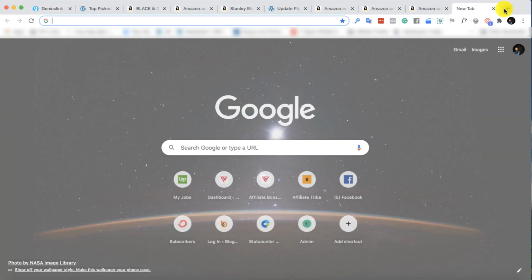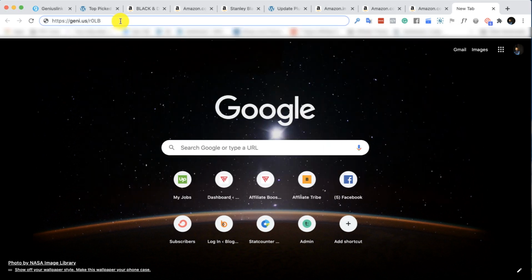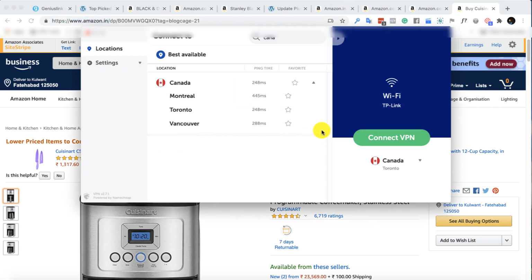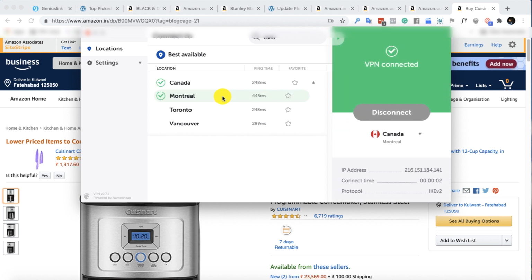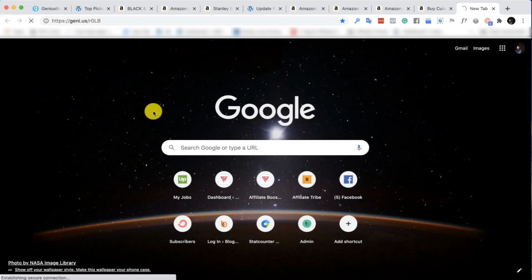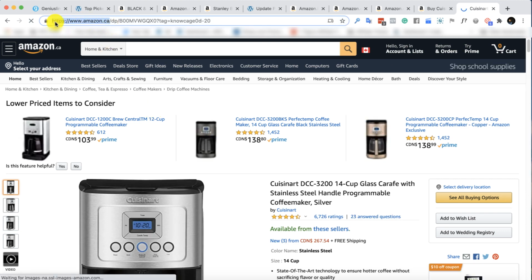If I open this link sitting in India right now, and I can see that my VPN is not connected, which means right now I'm sitting in India. So if I open this link by sitting in India, it will redirect me to the Indian store. You can see it is redirecting me to Amazon.in. So let's change my IP address. Let's change my IP address to Canada. So I'll click here. Now my IP address is Canada. Now let's open the link once again. So now this same link will redirect me to Amazon.ca. You can see that. This is unbelievable.